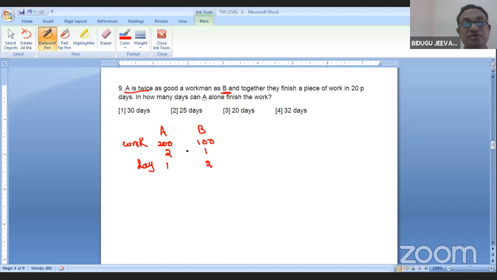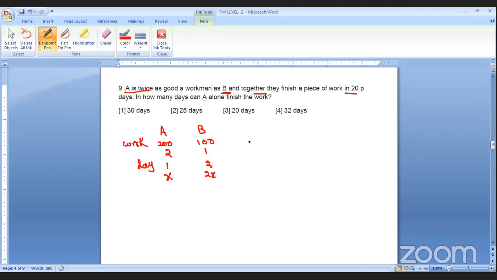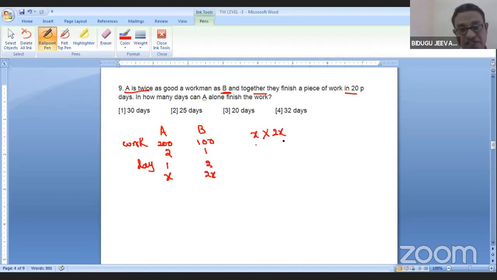Now, they finish a work in 20 days together. Let me write days: this is 2x, this is x. Will you accept this? So together means x plus 2x, total 3x, which is equal to 20 because it is given. Are you following?